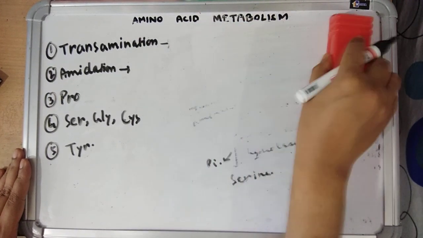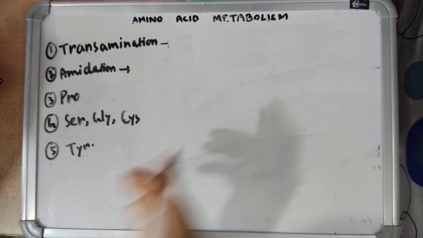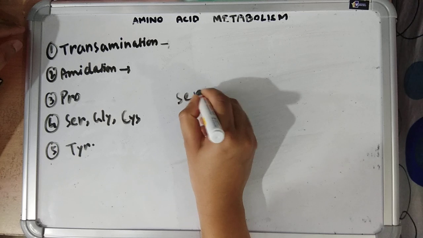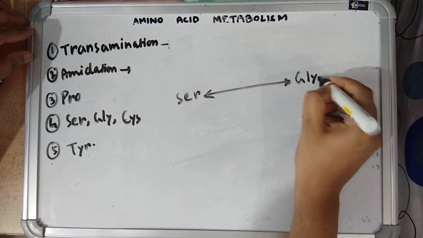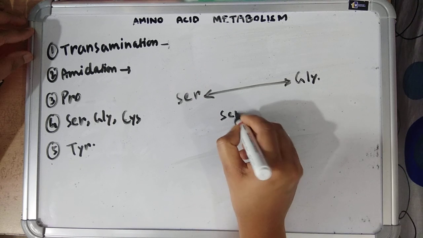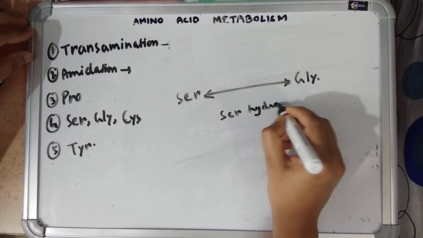Serine can also be formed from glycine. There is a reversible reaction between serine and glycine, which is catalyzed by serine hydroxymethyl transferase.